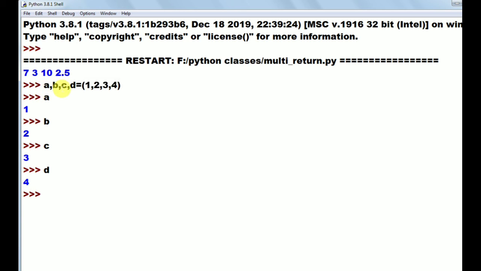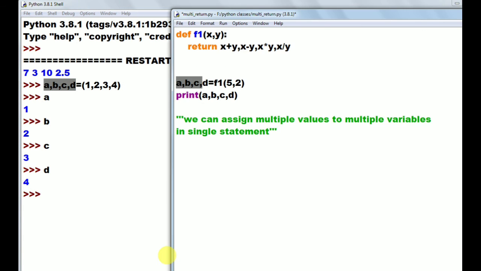So the same thing is happening here. What is the x plus y value? The x plus y value is 7. Then the x minus y value is 3. The x into y value is 10. And the x by y value is 2.5. So like this one tuple is created.